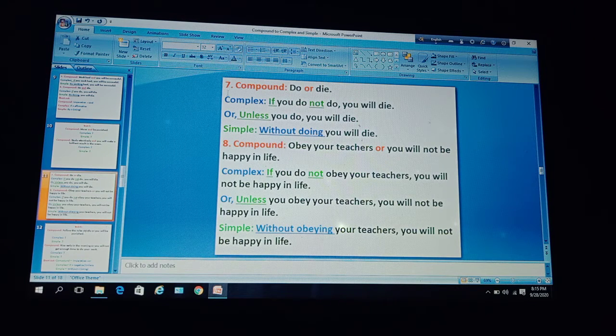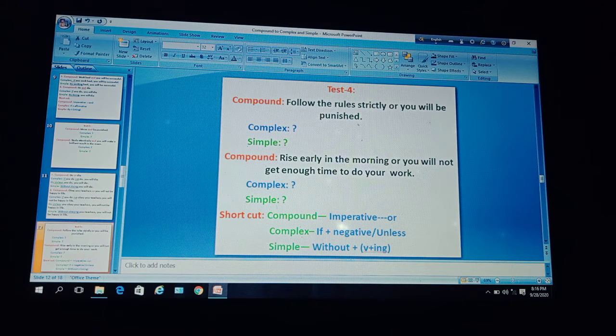Next example, do or die. Dear learners, this is a compound sentence with imperative. This compound sentence you have to change to complex and then to simple. Let us go for a shortcut. Dear learners, here is a shortcut.